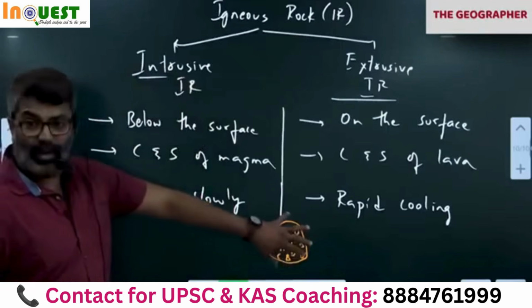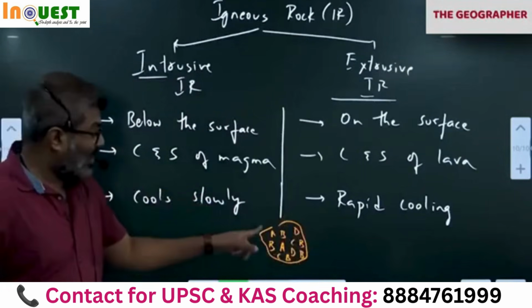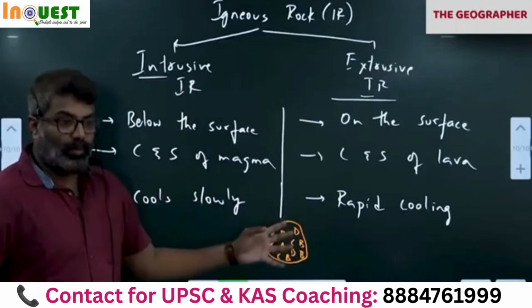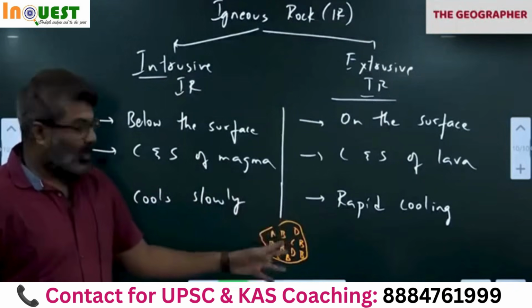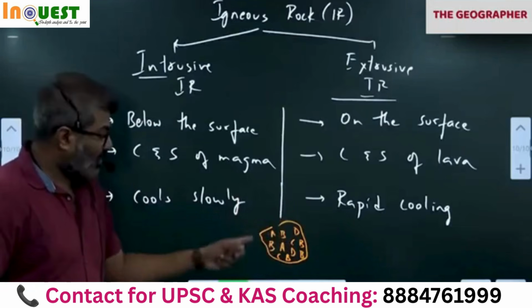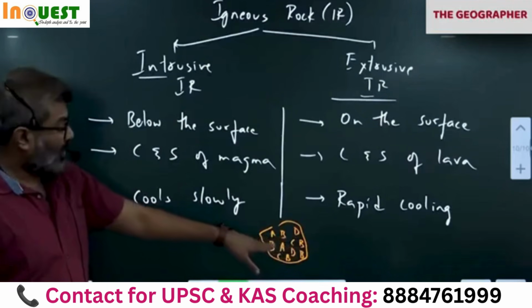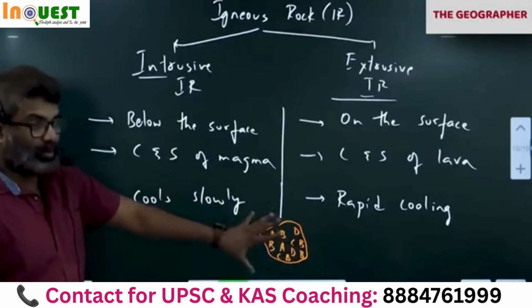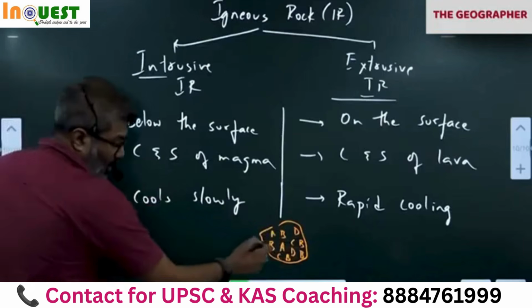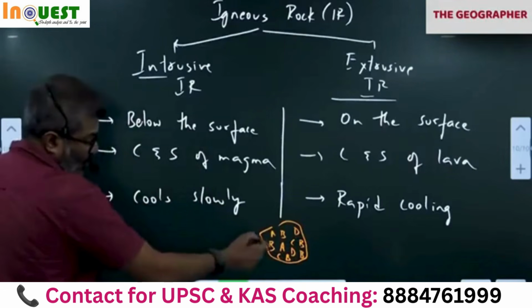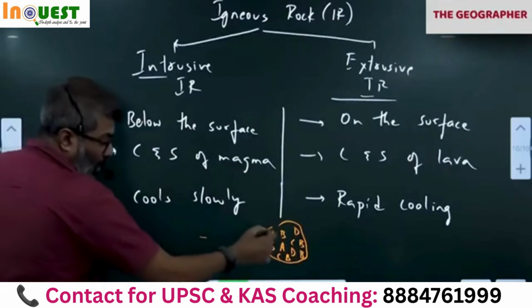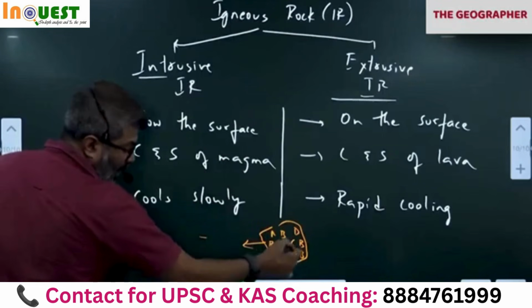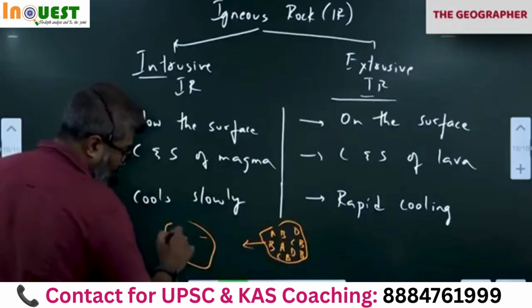Let's say we have magma, and A, B, C, D are different minerals, because magma contains molten minerals. Let's notice this. All of you notice this. When the material cools slowly, let's say magma cools slowly below the surface, all the minerals which are alike, notice A, they will all come together.